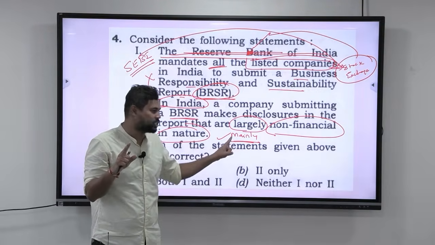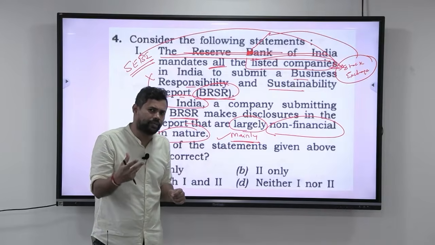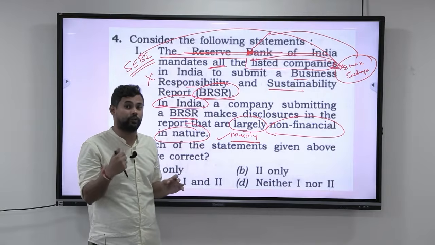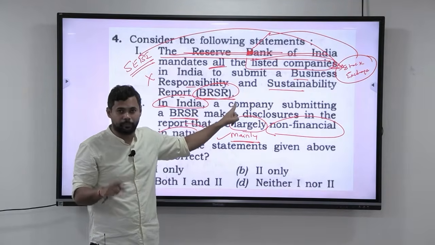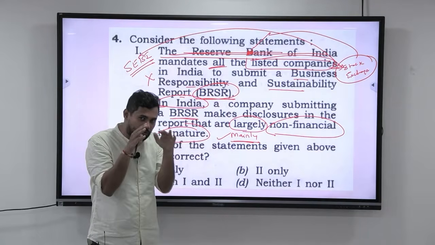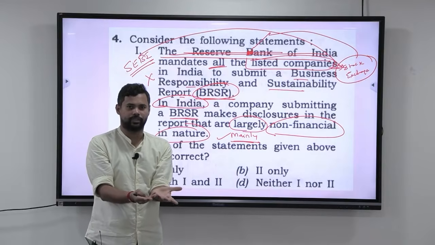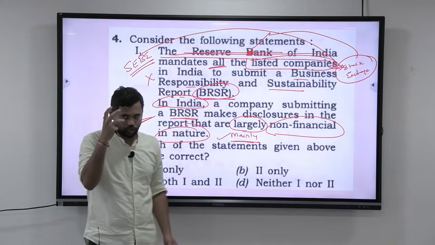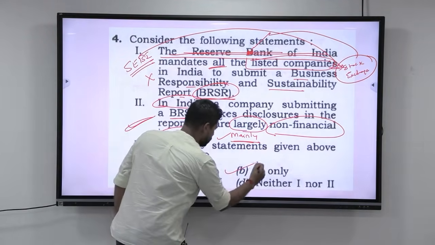But largely, mainly, influencing, bearing upon, all these things are very subjective in nature, and they have very, very little value in that particular statement. So don't give too much attention to it. If you look at the Business Responsibility and Sustainability Report, the name of the report itself is telling you that you have to tell something apart from the financial part of the business. So with your presence of mind and common sense, you can say that the second statement is correct. So the answer here is 2 only.